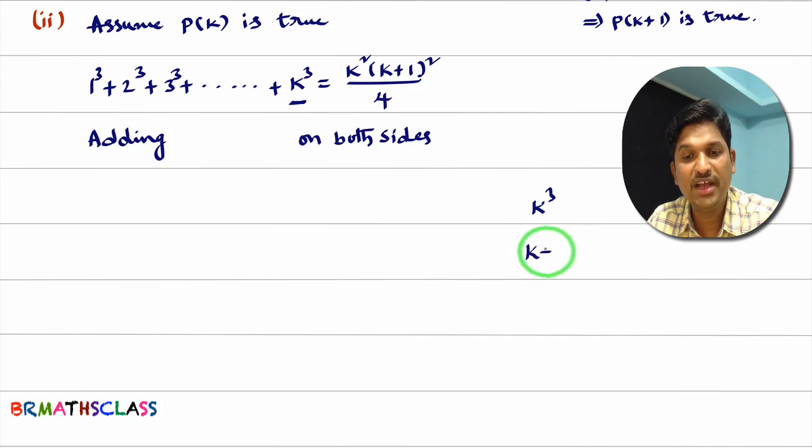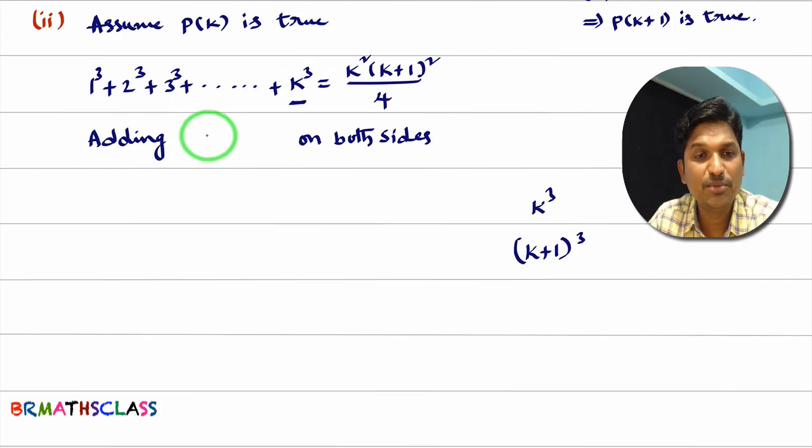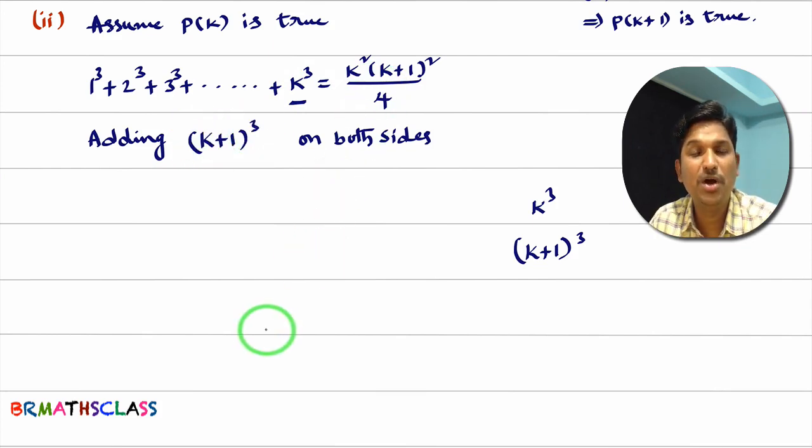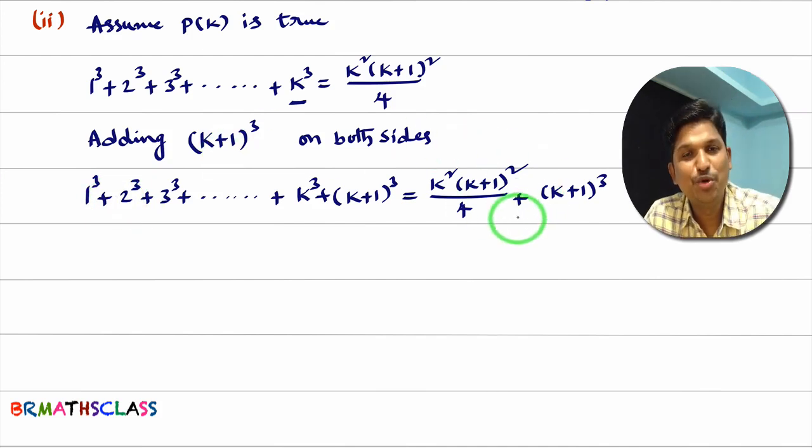Then what will you get? You will get k plus 1 whole cube. In this, in place of k, if I write k plus 1, I will get k plus 1 whole cube. That term we will add on both sides. See, I am adding k plus 1 whole cube on both sides.